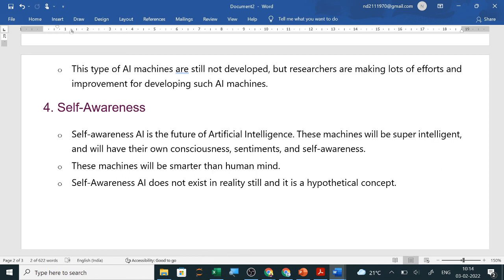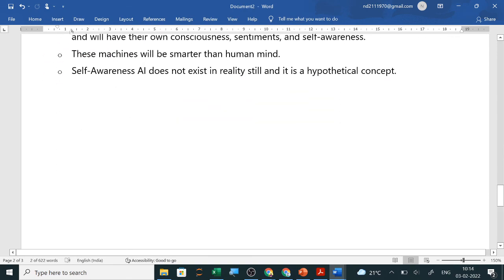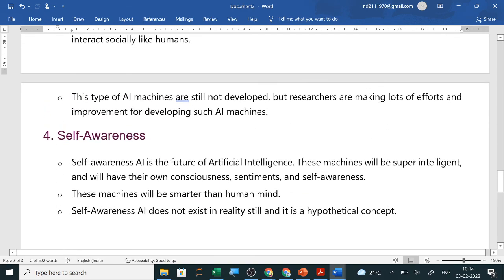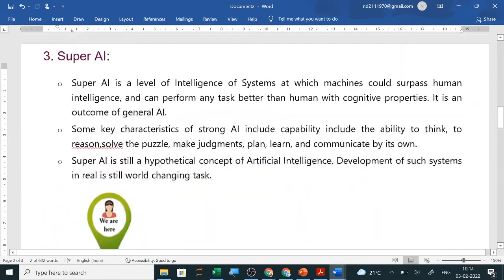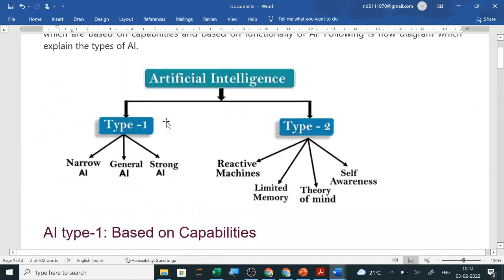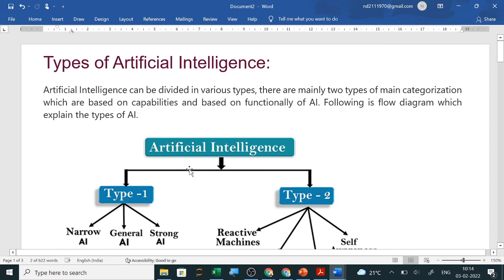They have planned to design all these things, and we have started using, yes, in smart homes, smart cities, we are connecting with the internet, we are operating the devices using a mobile, using a program, using an app. So the weak one we have already started to implement. In many places we are using it. So these are the types of AI as they appear in the question paper of AI or emerging trends. Already you have seen what is AI and what are the different types of AI. So I will discuss the question papers.